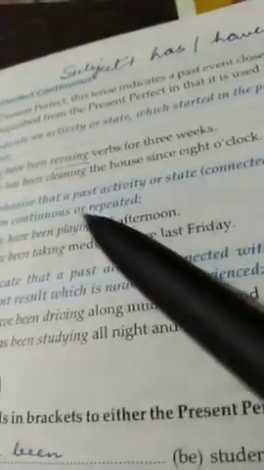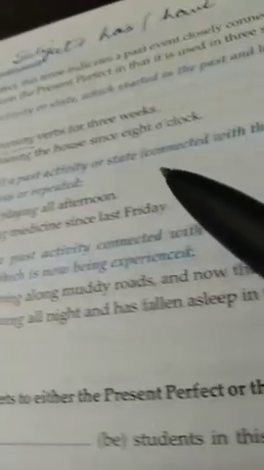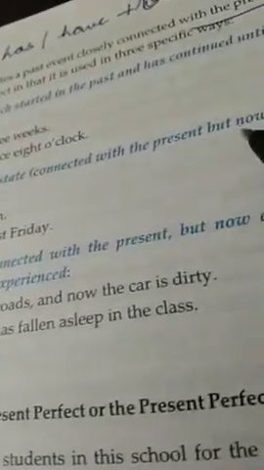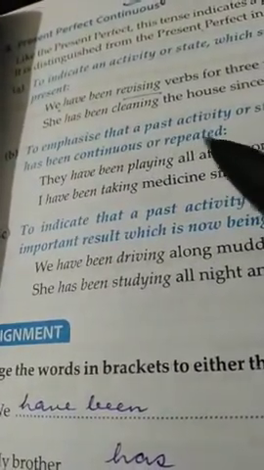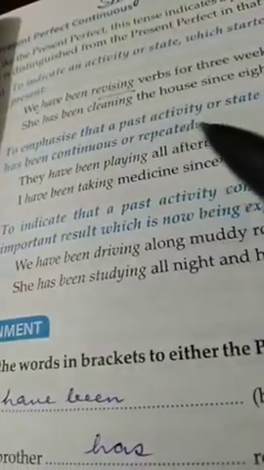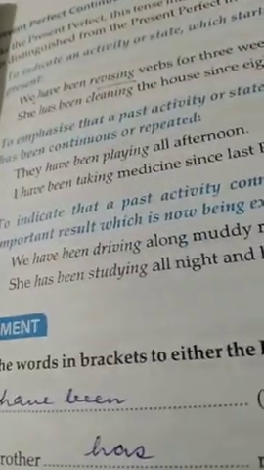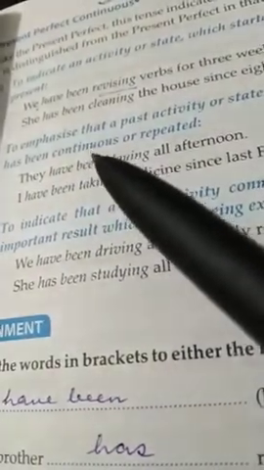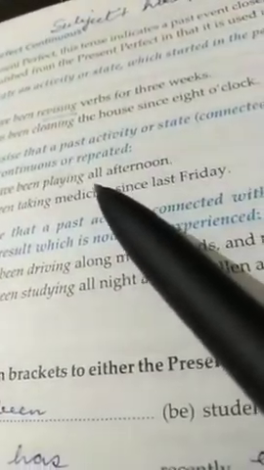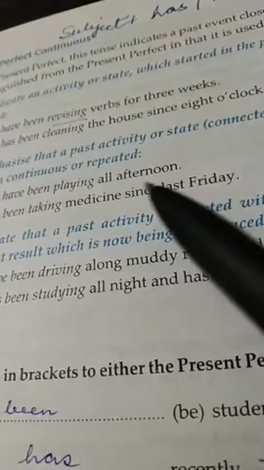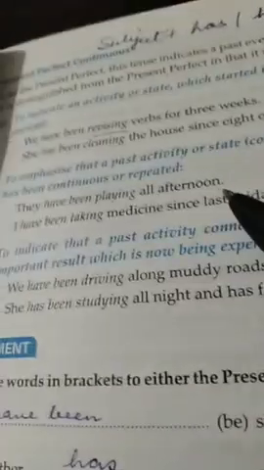Next is to emphasize that a past activity or state which is connected with the present but now has ended has been continuous or repeated. Though it is complete now, it has been continuous or repeated. For example, they have been playing all afternoon. All afternoon, we can make out that it was going on continuously.